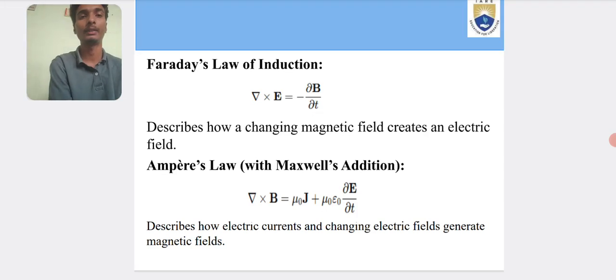Faraday's law of induction: curl of E is equal to minus partial derivative of B with respect to t. It describes how a changing magnetic field creates an electric field. Ampere's law with Maxwell's addition: curl of B is equal to mu naught J plus mu naught epsilon naught partial derivative of E with respect to t. It describes how electric currents and changing electric fields generate magnetic fields.